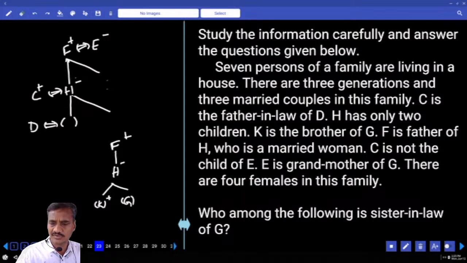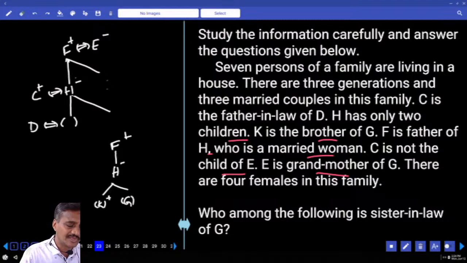And C is the father-in-law of D. H has only 2 children. K is the brother of G. F is the father of H. H is a married woman. C is not the child of E. E is the grandmother of G. And there are 4 females in the family.